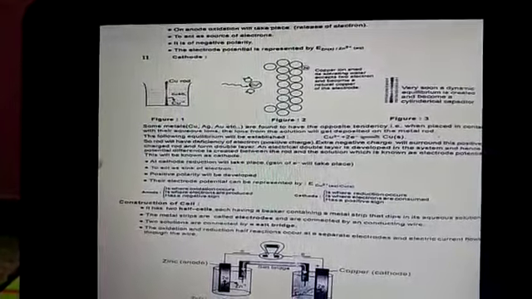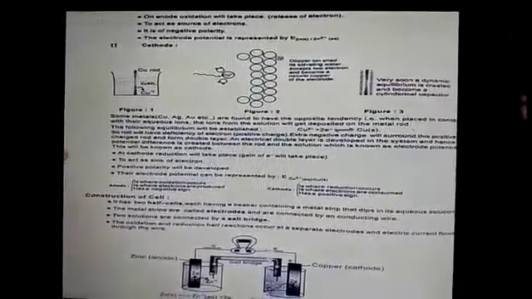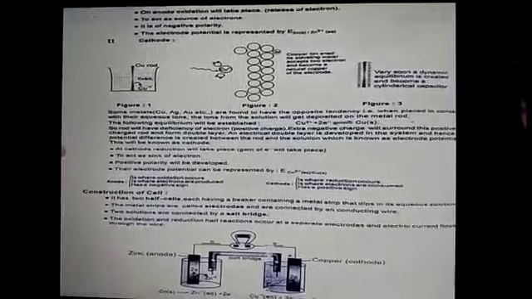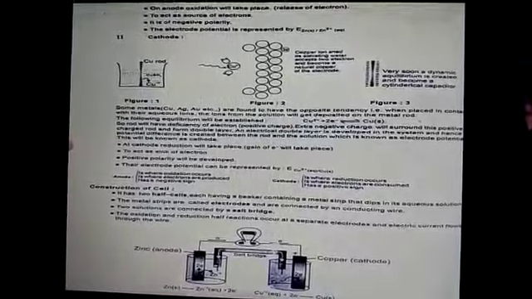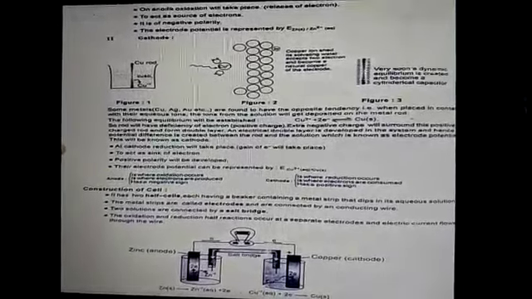Now, in the construction of the electrochemical cell, the zinc rod is dipped in zinc sulfate solution and the copper rod is dipped in copper sulfate solution. These two electrodes are connected through a galvanometer by a metallic wire and electricity begins to flow. The zinc rod acts as anode and oxidation occurs at this electrode, and the copper rod acts as cathode and reduction occurs at this electrode. The oxidation and reduction reactions take place in the cell, and the sum of the two half cell reactions is the complete redox reaction taking place in the cell.